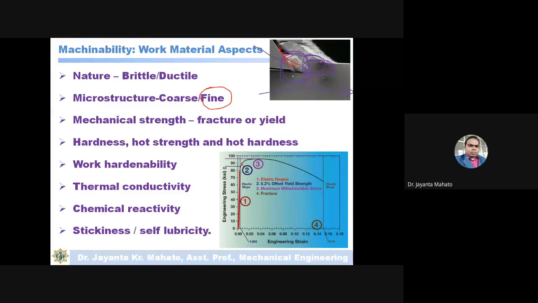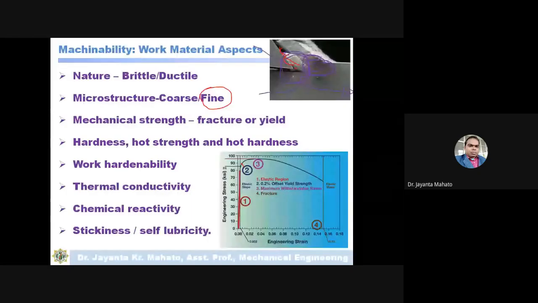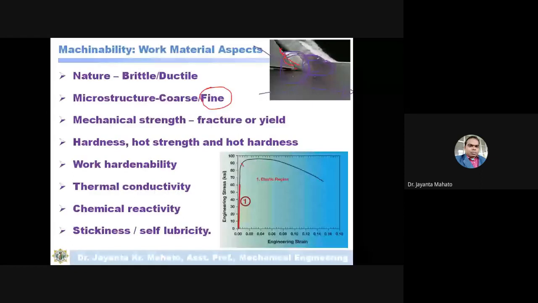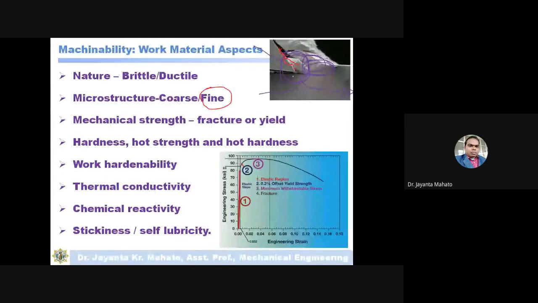Stiffness means some materials, what happens during the cutting, this material has a tendency to get stuck. Okay, stick with what? Stick with the work and tool. So if the material has more stickiness, then with both the chips and the uncut portion and cut portion, there is a tendency to stick. In this case we will not get a better surface finish, and more force will be required. So this also affects the machinability.